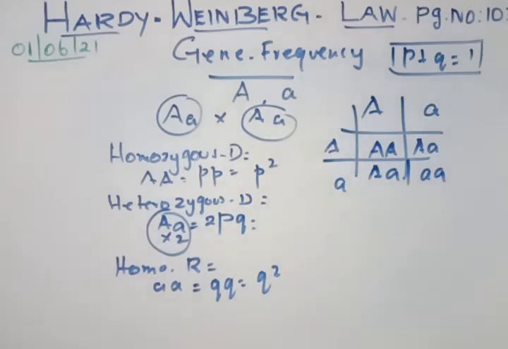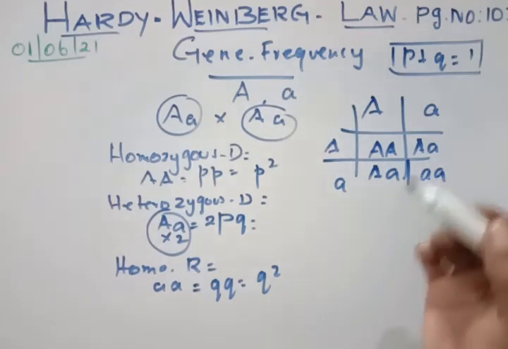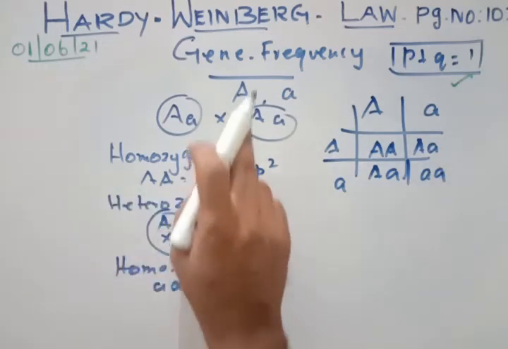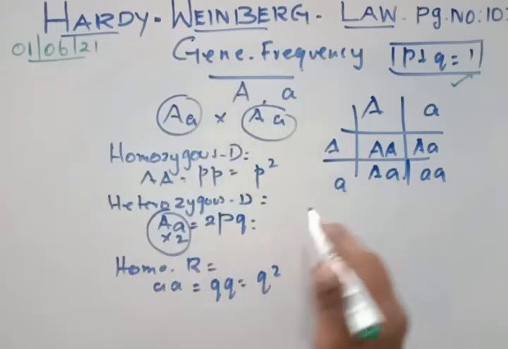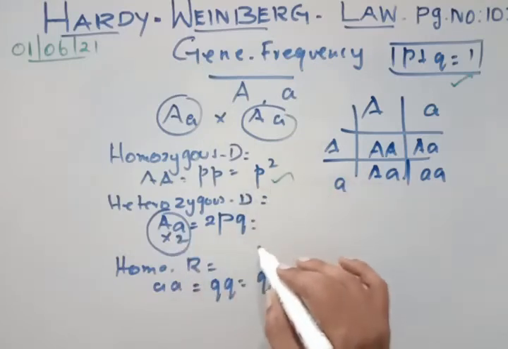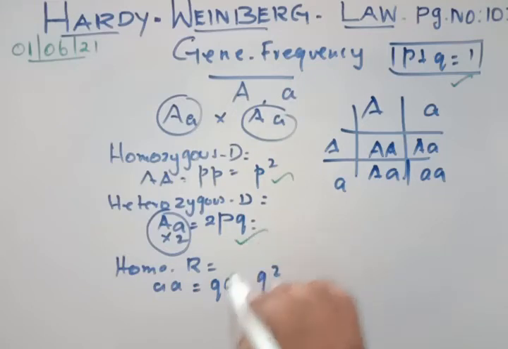So remember: in allelic frequency it is P plus Q is equal to 1. For gene frequency, homozygous dominant is calculated by P square, heterozygous dominant by 2PQ, and homozygous recessive is Q square.